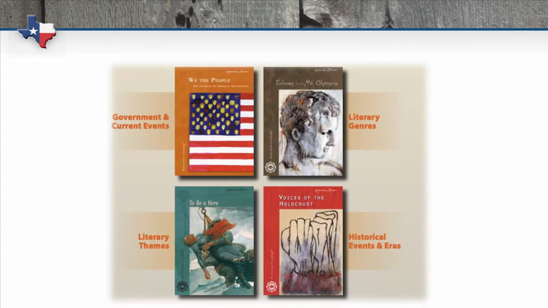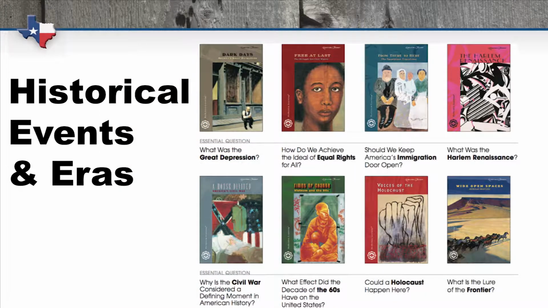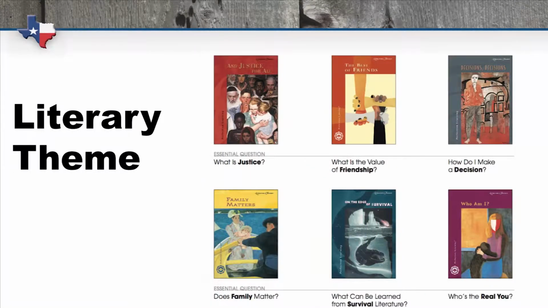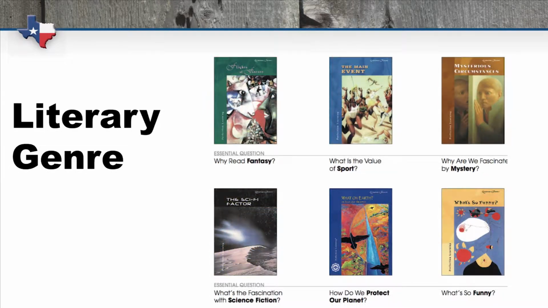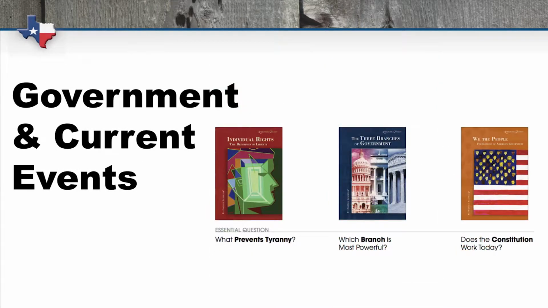The 25 titles you can select from are grouped in 4 categories: historical events and eras, literary theme, literary genre, and finally, government and current events. All of the passages in these titles are level appropriate for middle school students except for perhaps the government and current events. Unless your students are reading above level, you might want to stay away from these.